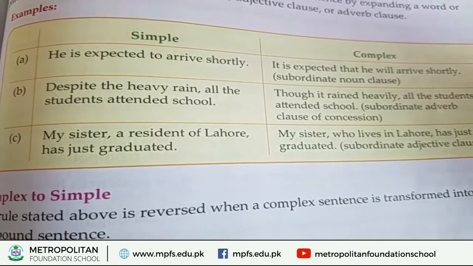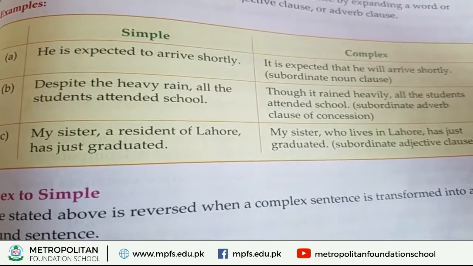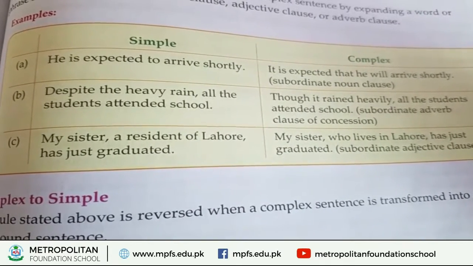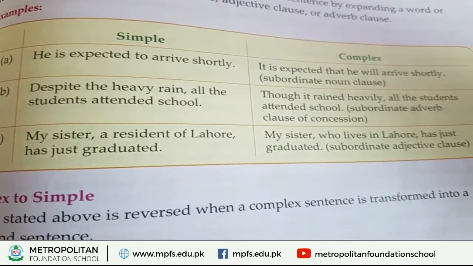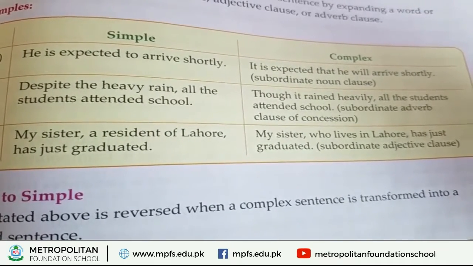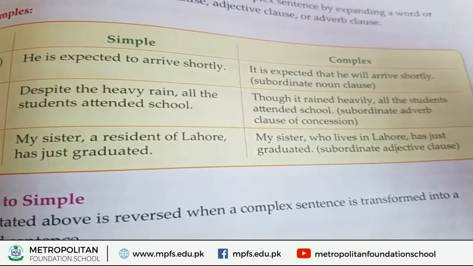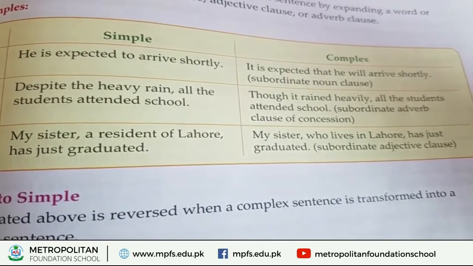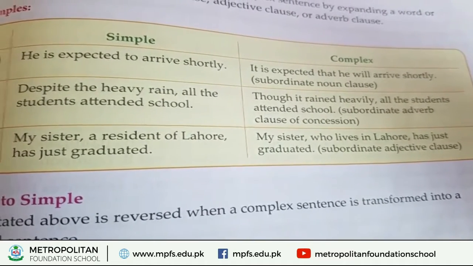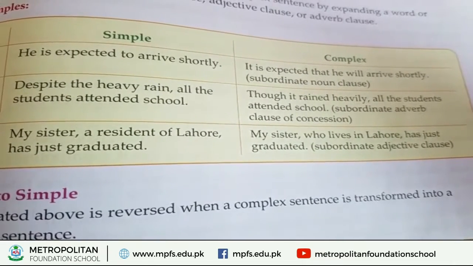Simple: He is expected to arrive shortly. It is the simple sentence. Now look at the complex: It is expected that he will arrive shortly. So we have expanded the sentence by using our own words. That's called the subordinate noun clause.